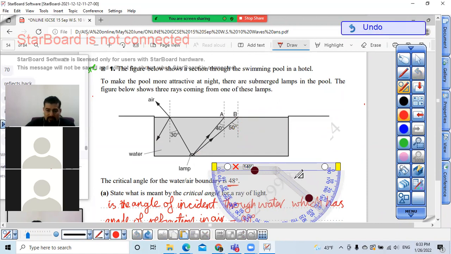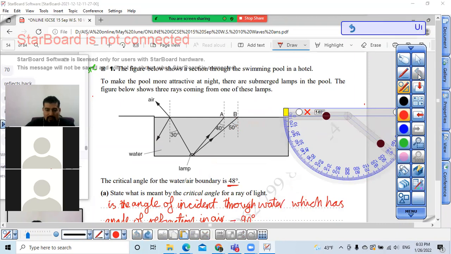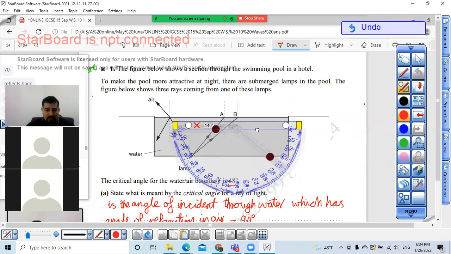Now what do we have here? We have a ray that is incident at point A at 40 degrees. And 40 is less than 48. So some of the light will reflect with an angle of 40, and some of the light will refract away from the normal, of course away from the normal because it's in the air, so it will be faster. So how can we do it?